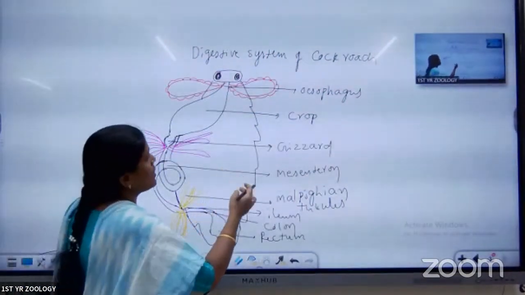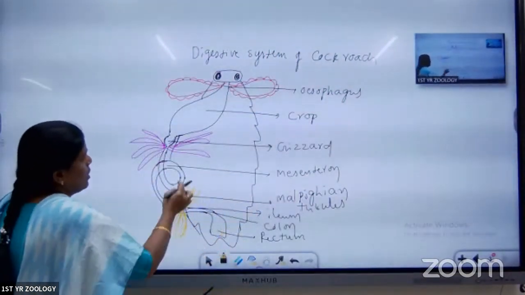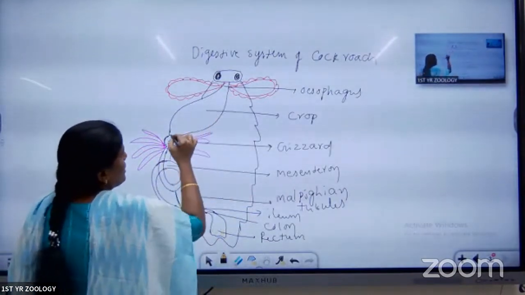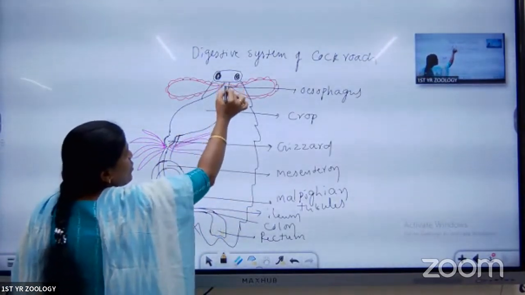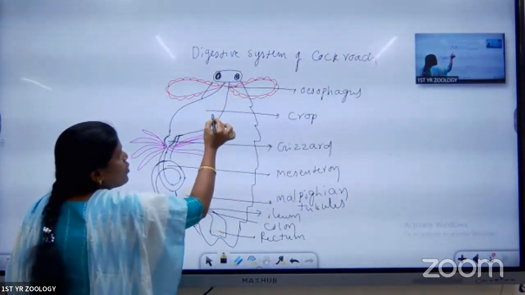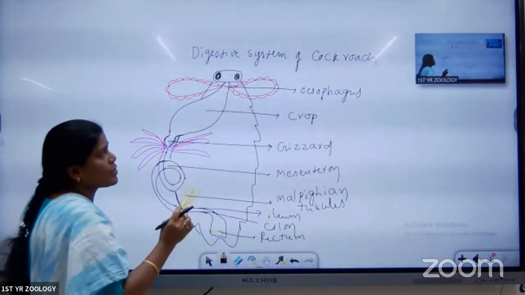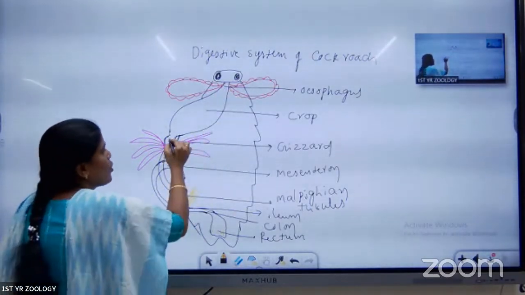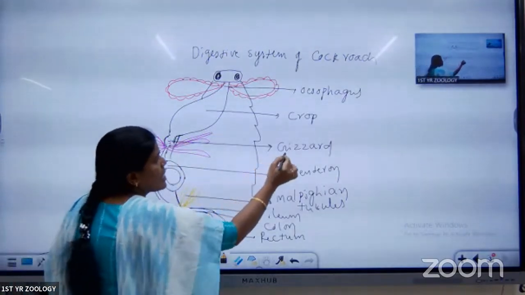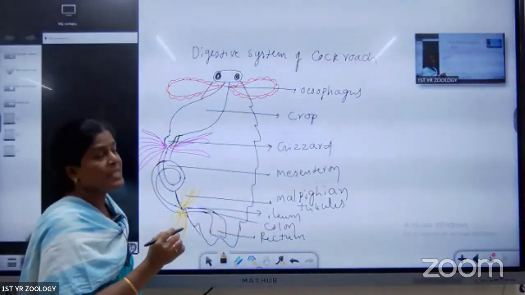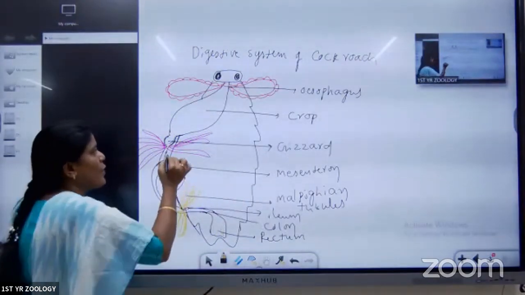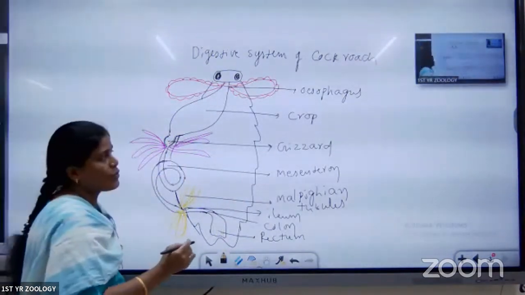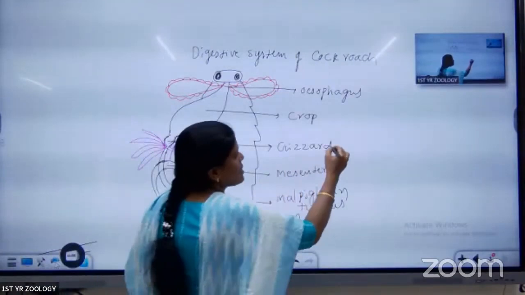Next, here it is the midgut. The pharynx opens into the esophagus. Esophagus opens into the crop. It is useful for the storing of the food, and that opens into the next part that we call the gizzard. What about the gizzard? Inside of the gizzard, powerful six teeth are present. They are useful for the grinding and the sieving.